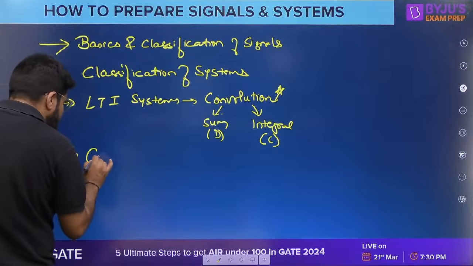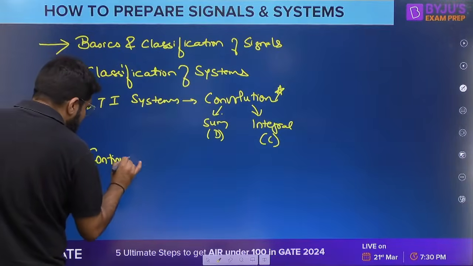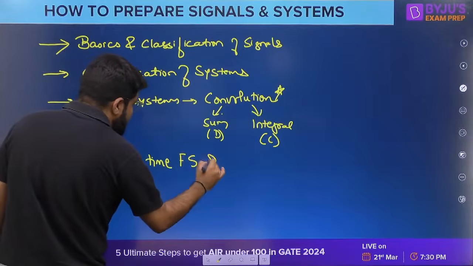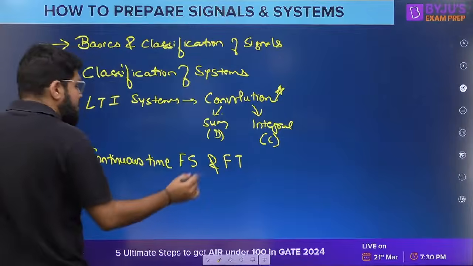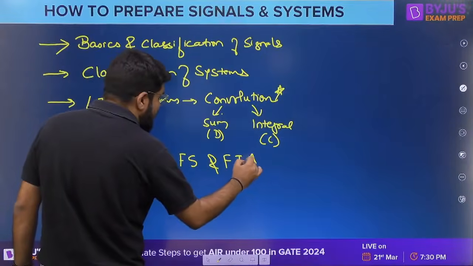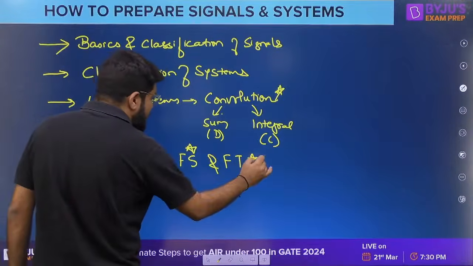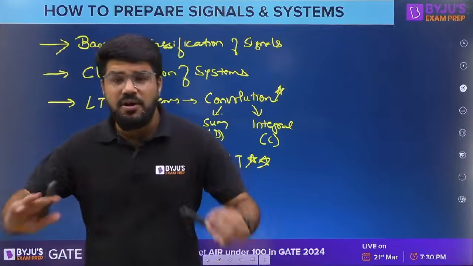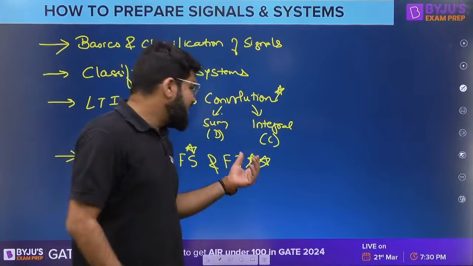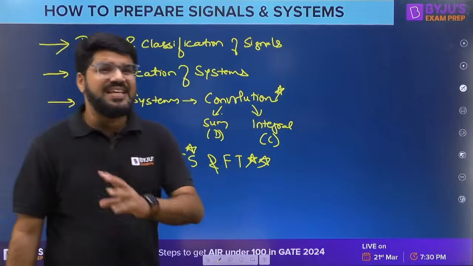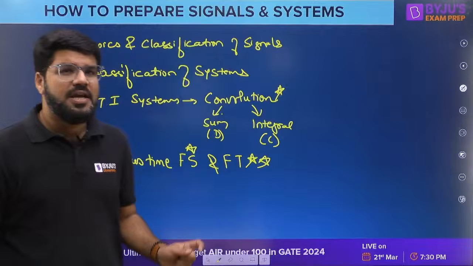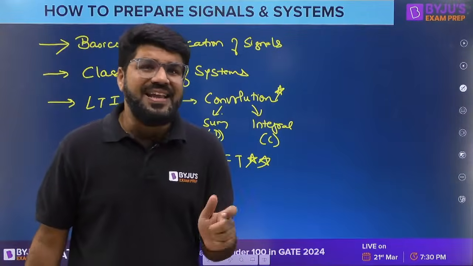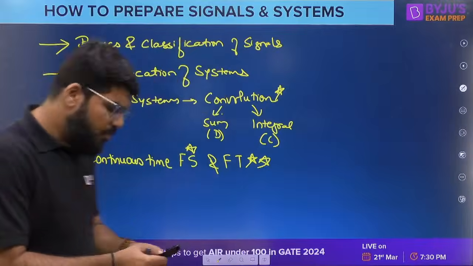First, let me mention the continuous time Fourier series as well as the Fourier transform. Fourier series is also important, but the Fourier transform is really very important. It is important for EC, and very important for EE also. You need all the properties and the Fourier transforms of all important signals, because good property-based questions are asked from the Fourier transform. I'm highlighting with stars so that you remember the important areas.